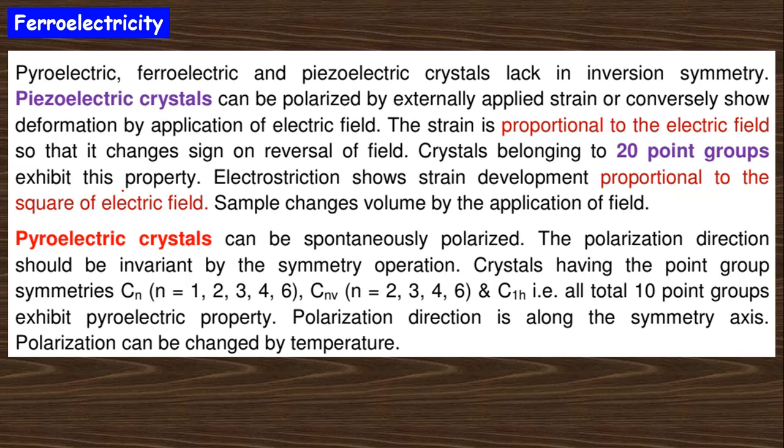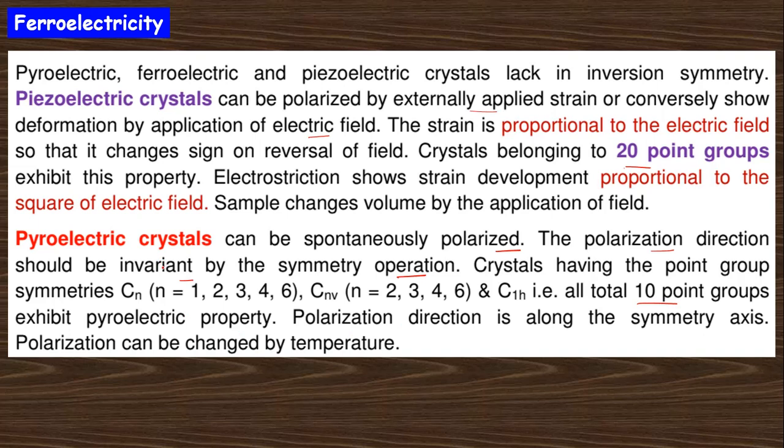There are other types where inversion symmetry is absent: pyroelectric, ferroelectric and piezoelectric. A piezoelectric material can be polarized by an externally applied strain, and conversely it is deformed by an applied electric field. When we apply an electric field to the piezoelectric material, it produces a strain. There are 20 point groups exhibited in piezoelectric crystals. Then a pyroelectric crystal can be spontaneously polarized. The polarization direction should be invariant under the symmetry operations, and there are 10 point groups.